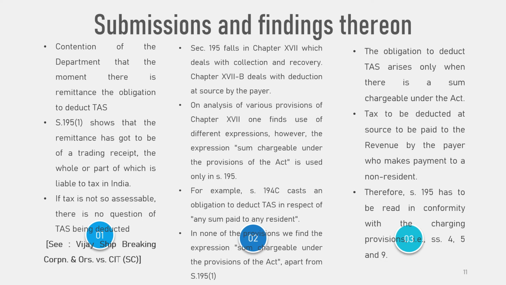We cannot read Section 195 as suggested by the department, namely that the moment there is remittance, the obligation to deduct tax at source arises. If we were to accept such a contention, it would mean that on mere payment, income would be said to accrue or arise in India. Therefore, as stated earlier, if the contention of the department was accepted, it would mean obliteration of the expression "sum chargeable under the provisions of the Act" from Section 195 subsection 1.